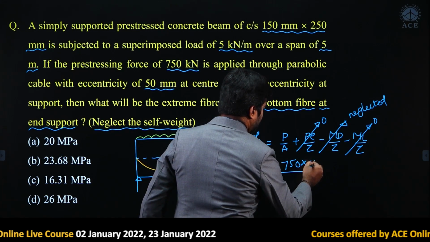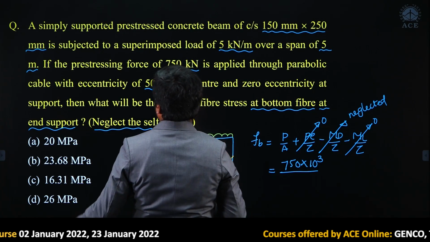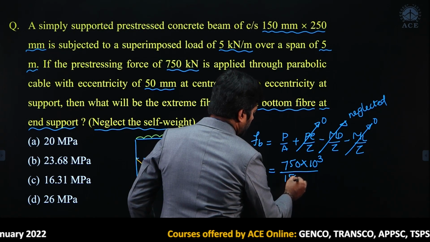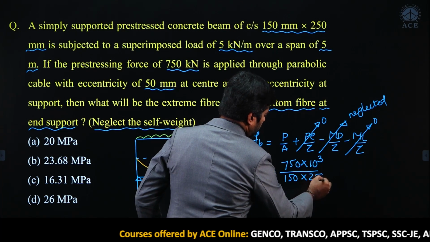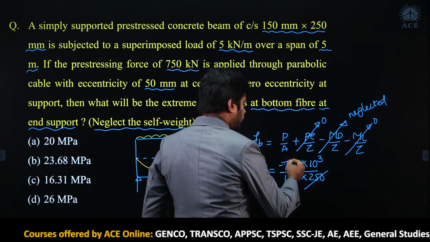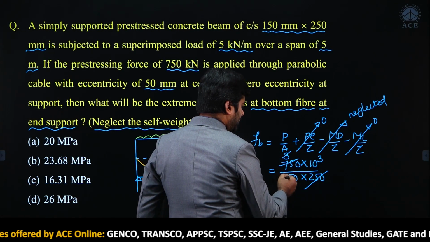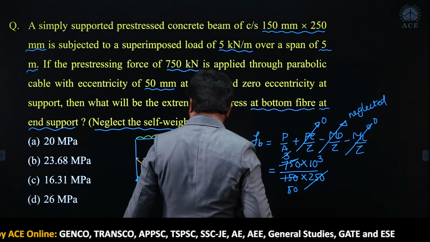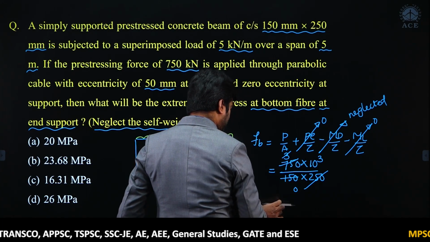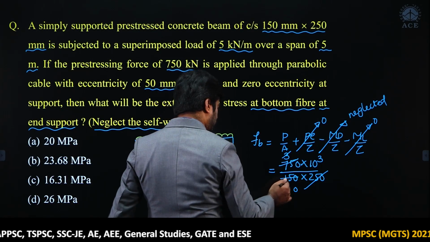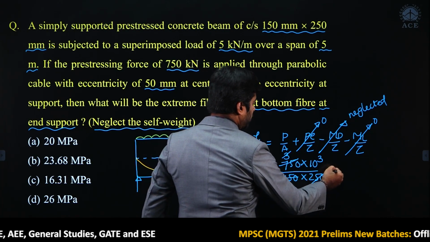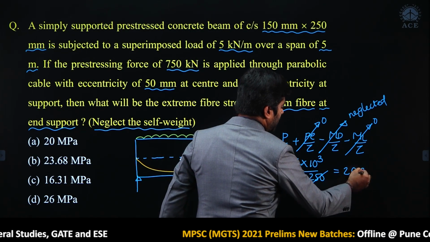Let us write in Newton upon area. What is the area here? 150 by 250, 150 by 250 is the cross sectional area. Now cancel it: 250 ones are 250, 3 ones are 3, 50s are 50. Now you are going to get 1000 by 50, right. So the zeros get cancelled, and after simplification you are going to get 20 megapascal.